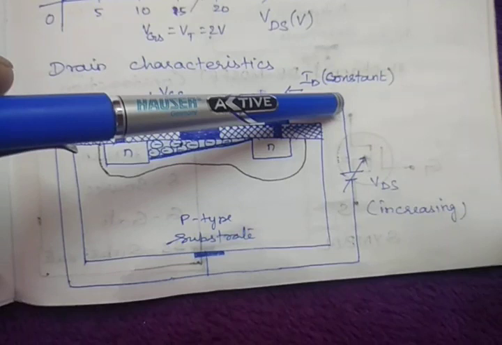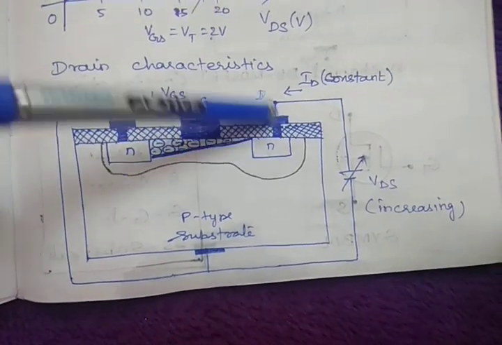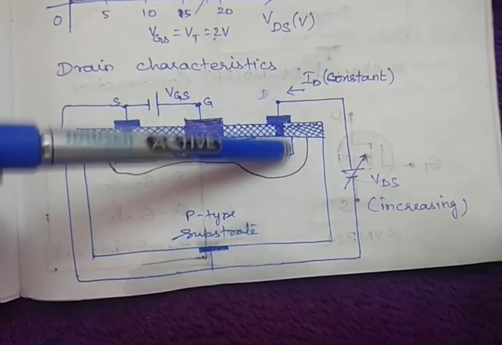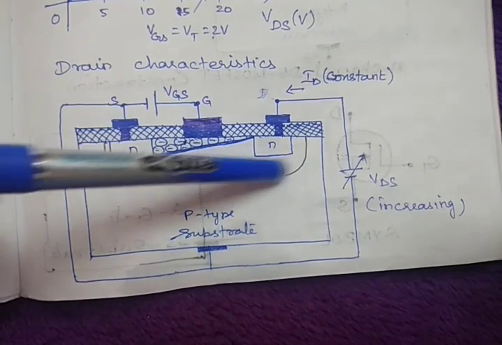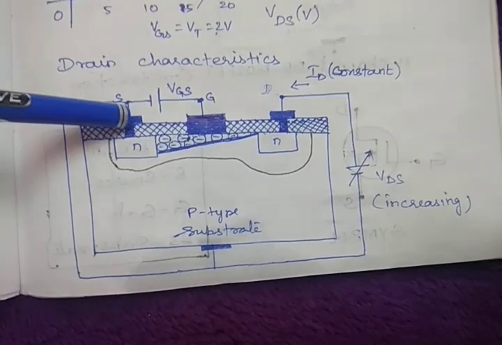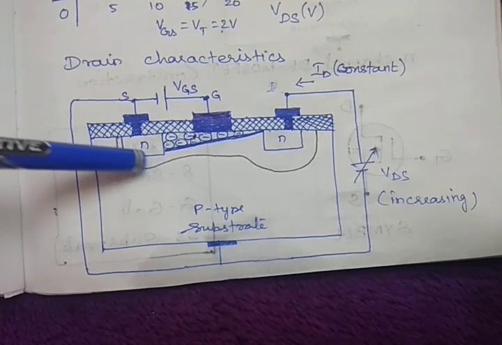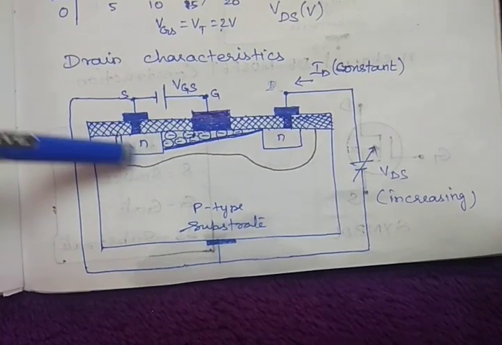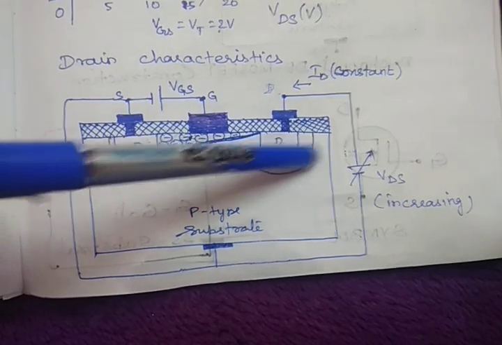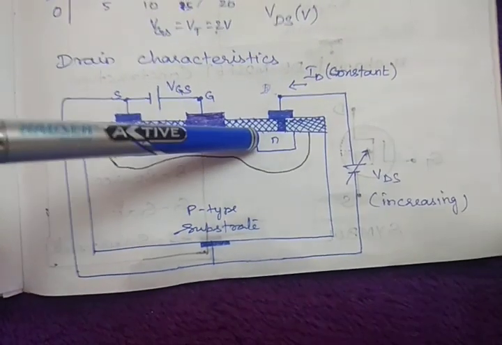Here the positive terminal of the battery is connected with, sorry, this N-type. So this side it is reverse bias, whereas this side it is forward bias. So depletion region width will be narrow here, whereas depletion region width will be wider here.